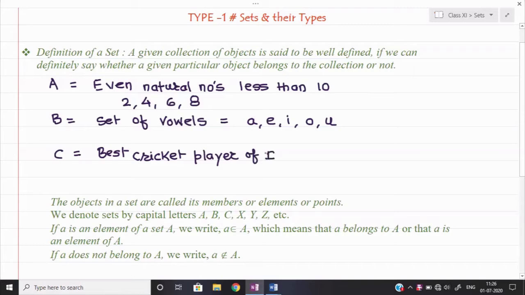Suppose I make my list and you make your list. Let's see whether our lists match or not.